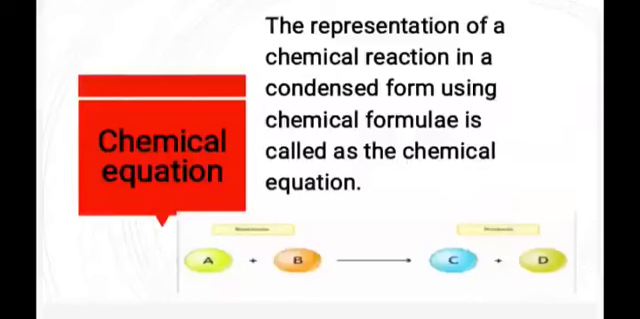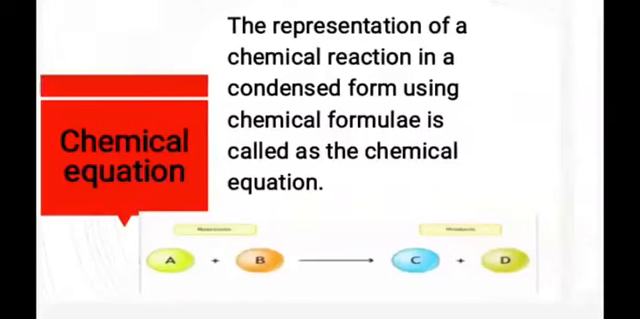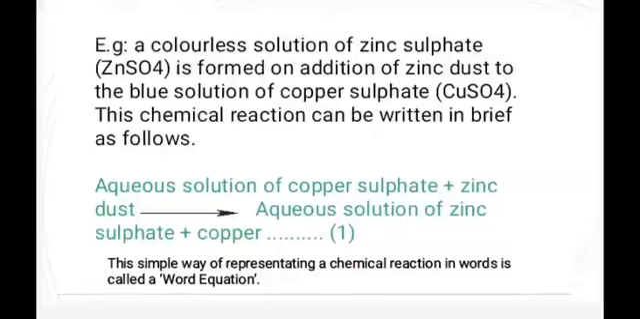Now the definition of chemical equation. The representation of a chemical reaction in a condensed form using chemical formulae is called a chemical equation. Example, a colorless solution of zinc sulfate, ZnSO4, is formed on addition of zinc dust to the blue solution of copper sulfate, CuSO4. This chemical reaction can be written in brief as follows.